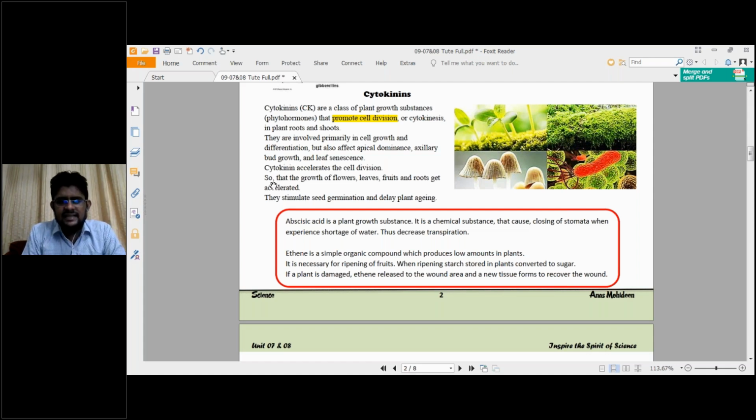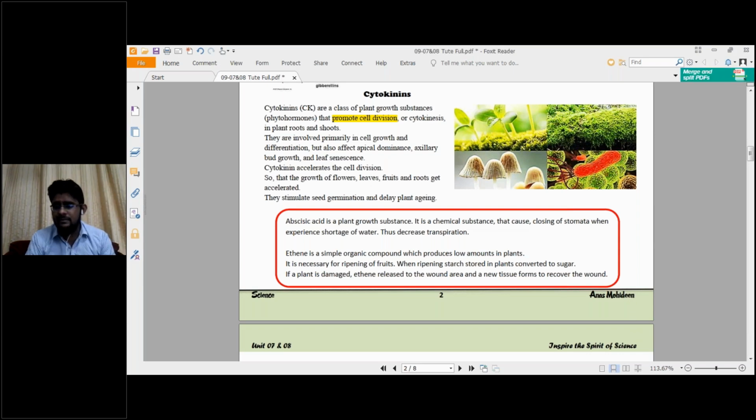Cytokinin accelerates cell division so that the growth of flowers, leaves, fruits, and roots gets accelerated. Because cytokinin is present, the flowers, leaves, fruits, and roots will be accelerated. Accelerated in the sense they will be growing up well. They stimulate seed germination and then they delay plant aging.